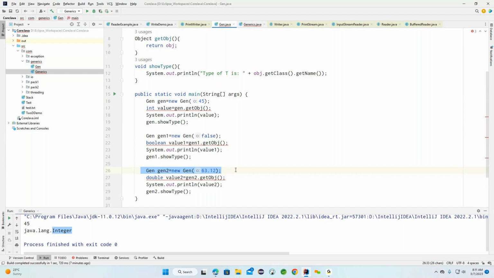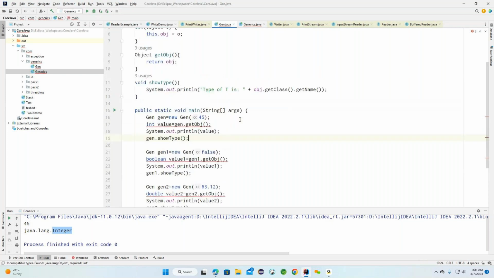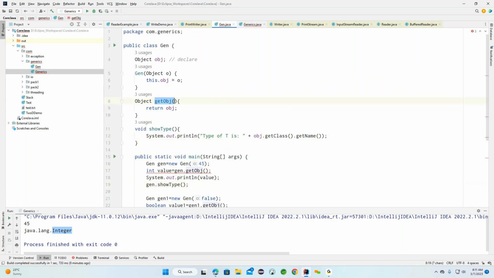Once we create objects of these three, the next step is to call the getObject method. This getObject method explicitly returns the Object type.